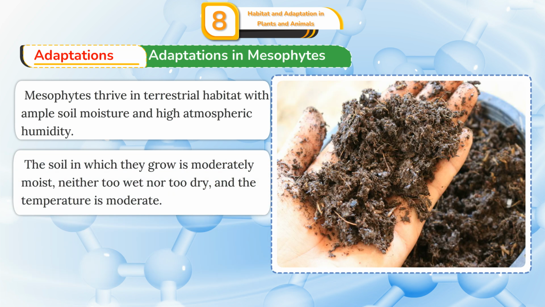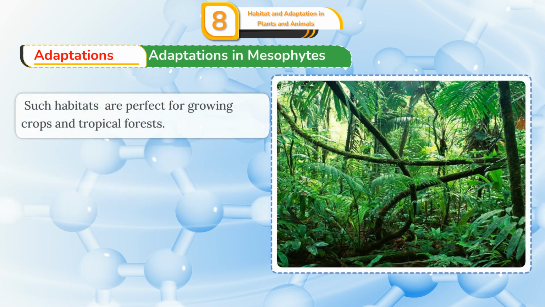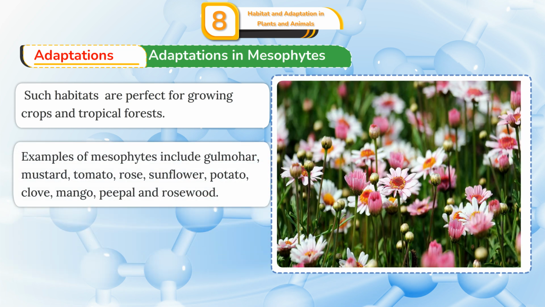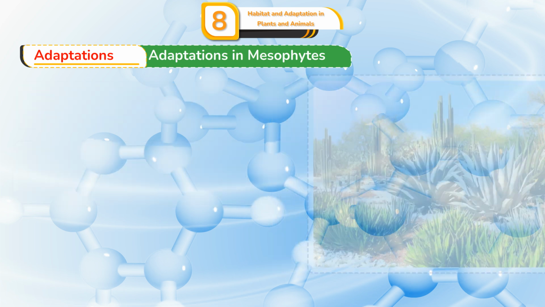The soil in which they grow is moderately moist, neither too wet nor too dry, and the temperature is moderate. Such habitats are perfect for growing crops and tropical forests. Examples of mesophytes include golmohar, mustard, tomato, rose, sunflower, potato, clove, mango, peepal, and rosewood.